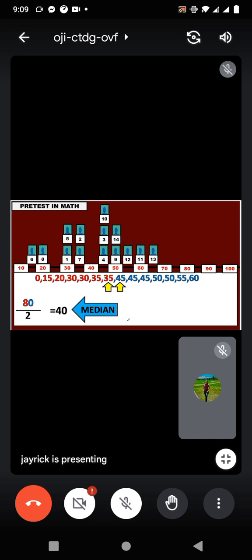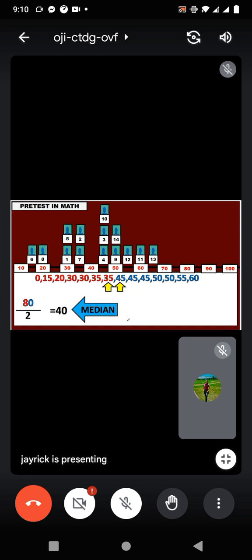Earlier, what was our original median value? We had 45. Now the median value is 40. Based on this, we can say that with the presence of an outlier, which here is 0, it can sometimes affect the median value because it can really affect the ordered data, the sequence of it.